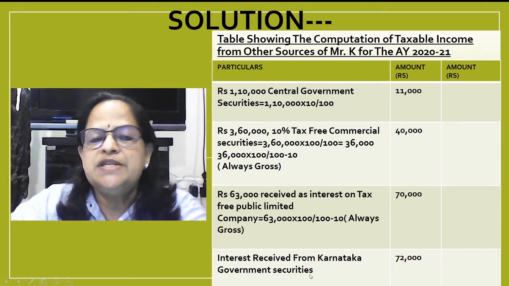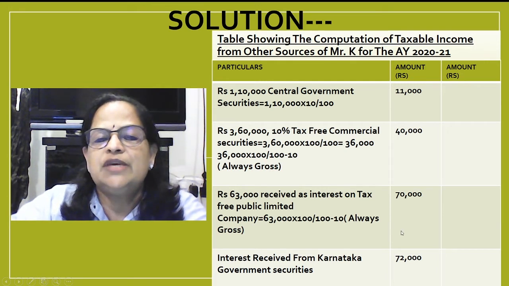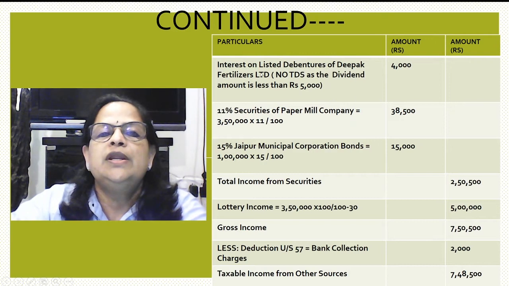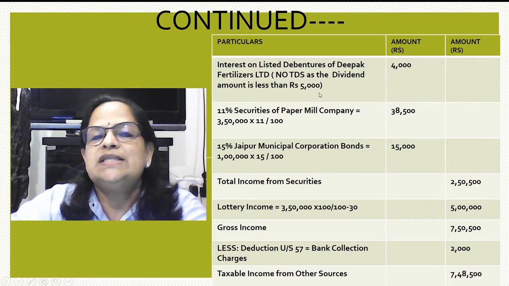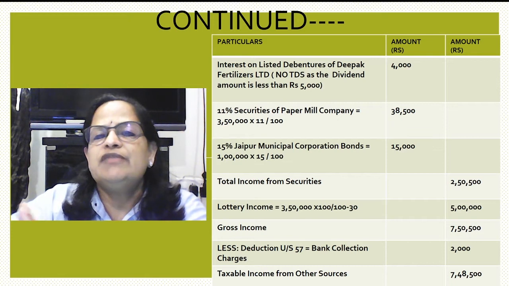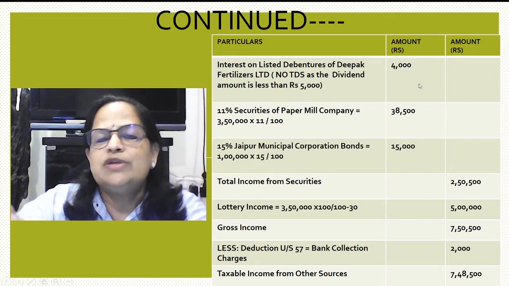Next is interest received from Karnataka government securities, 72,000. The value is directly given in the question. Now interest on listed debentures of Deepak Fertilizers Limited. No TDS as the amount is less than 5,000. If the amount of interest is less than 5,000, then there is no TDS. So that is the amount, 4,000, we can take.